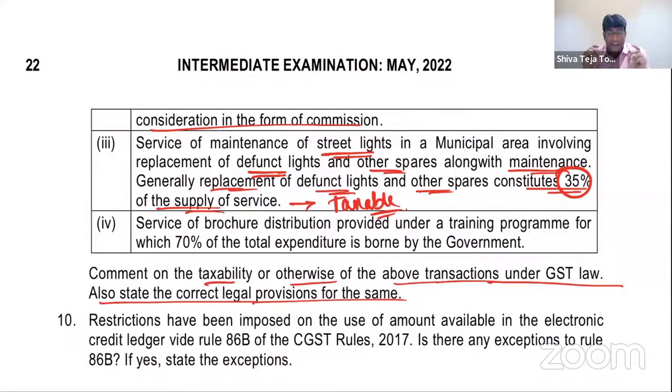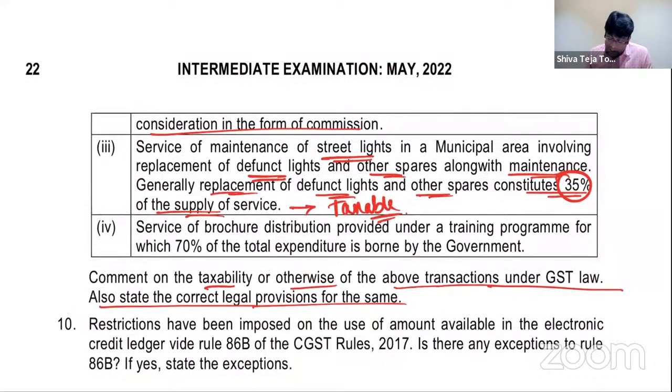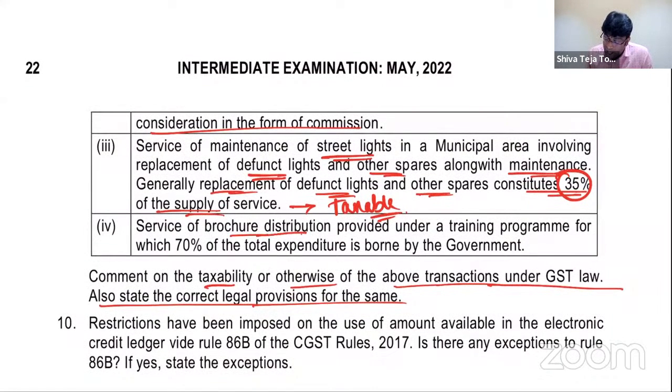Exemption is only when the value of the goods does not constitute more than 25% of the value of the composite supply. If not, it definitely becomes what, my dear friends? Taxable. So it should not constitute more than 25%. And if it is more than 25%, it becomes what, my dear friends? Taxable. Next, last point. Service of brochure distribution provided under a training program.